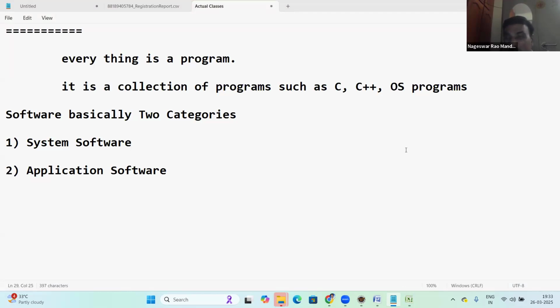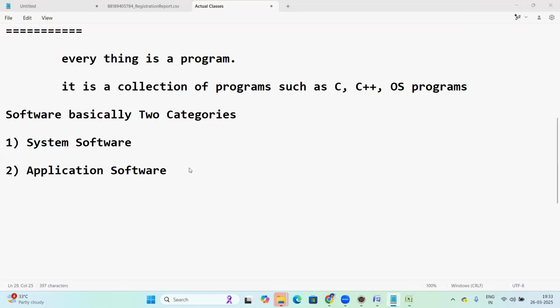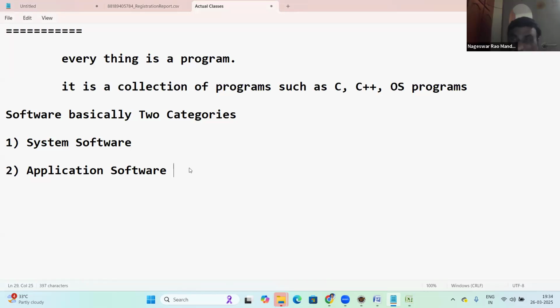You can speak. Sir, a system software is basically a software that manages the computer's hardware, and it also gives the environment or a platform for application software. Good. Next.